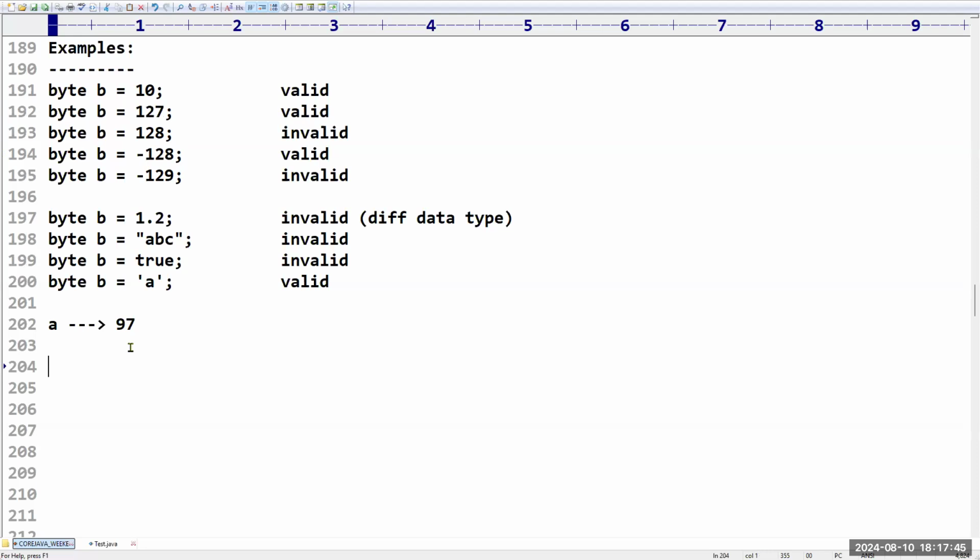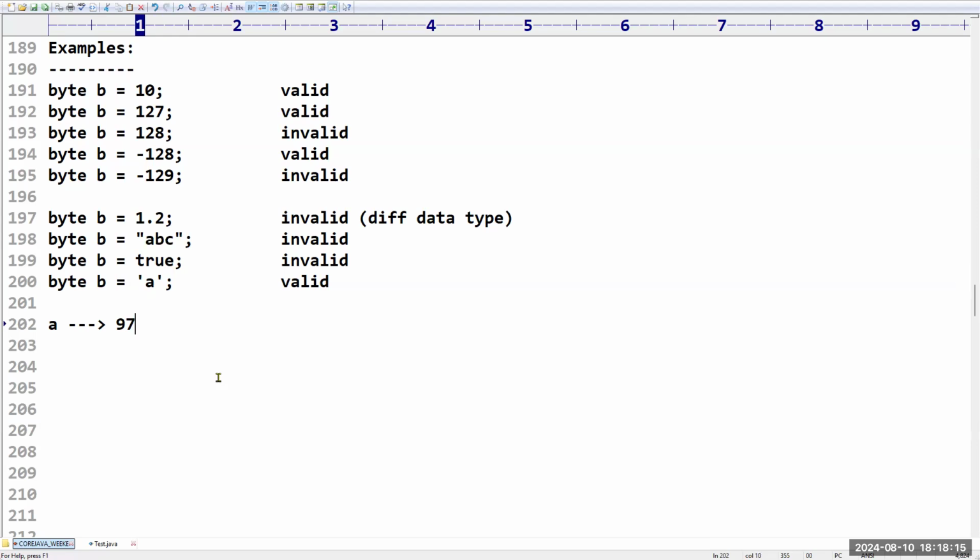Sir, I have a doubt. Yes, please. Sir, if we use double quotes instead of single quotes in the place of A, then what will be the result? Sir, it will become a string. Again, line 198 is there, right? Same problem you are going to get. Okay. Any queries?